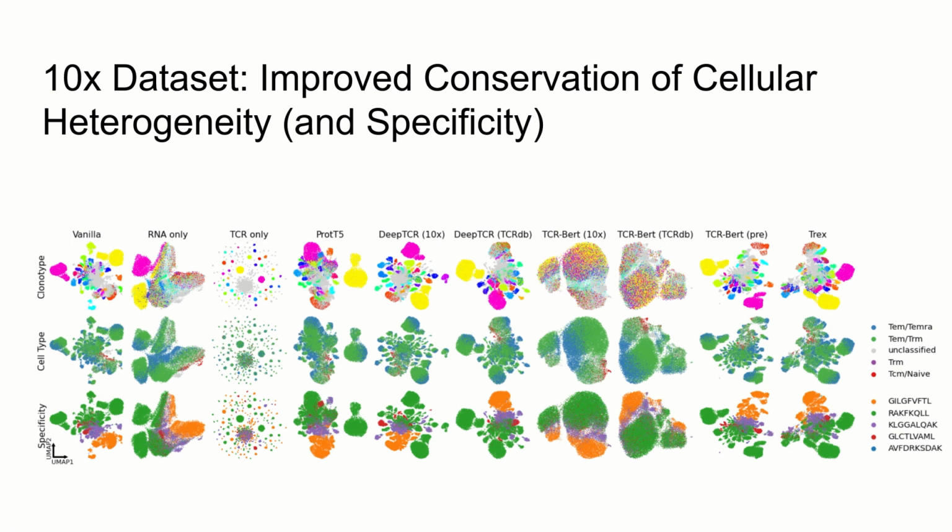For a further visual comparison, we created UMAPs of representations learned by mvTCR for each tested model and different aspects of the 10x Genomics dataset: clonotype, cell type, and epitope specificity. At first look, TCRBert is different with large overlapping clouds, similar to the RNA-only model, whereas the other models form smaller, more concise clusters.